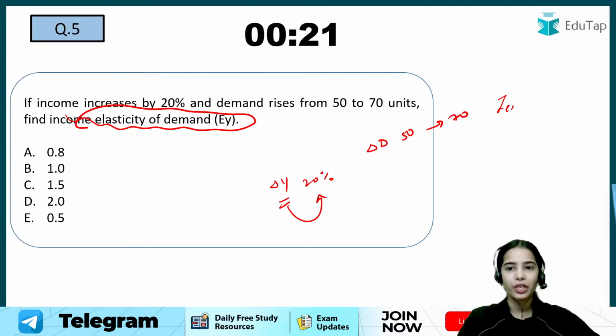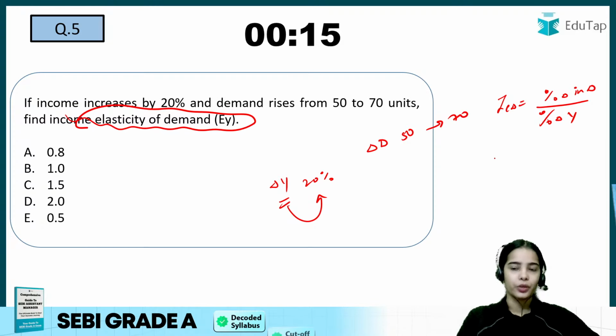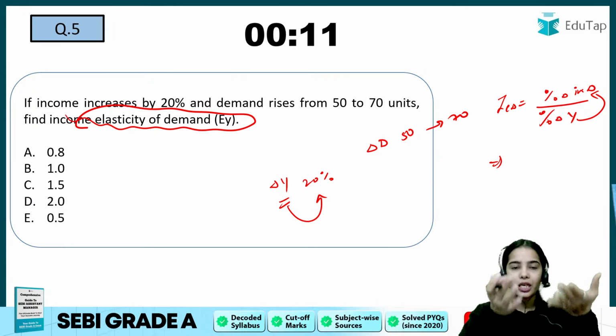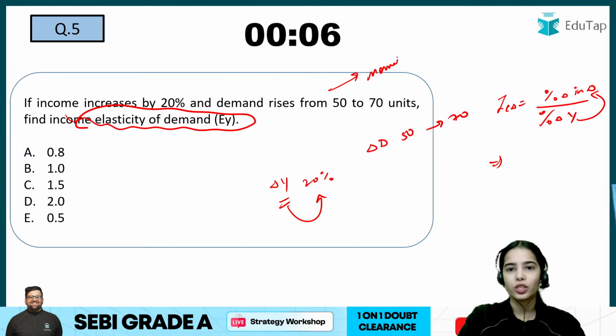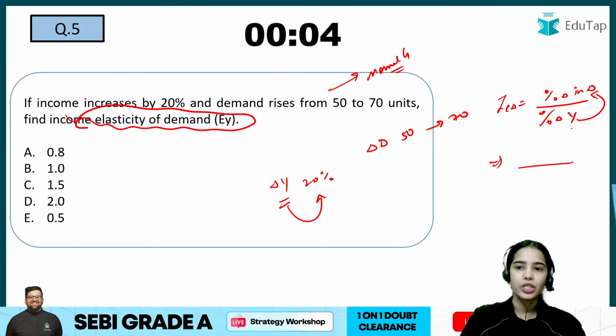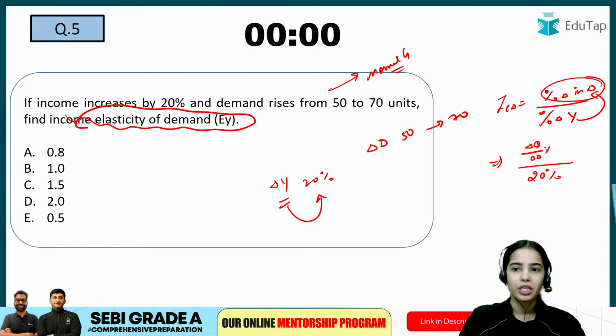What is the formula of income elasticity of demand? With a percentage change in income, there is a percentage change in demand. With the increase in income, if the demand is increasing, this is for normal goods. With a percentage change in income, that is 20%, there is a change in demand. Change in demand divided by original demand multiplied by 100 shows the percentage change in demand.